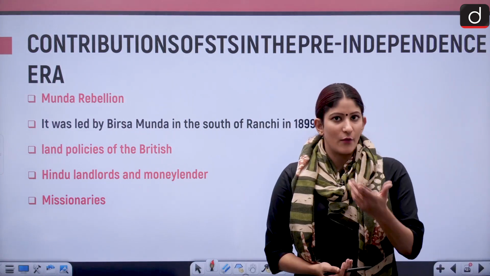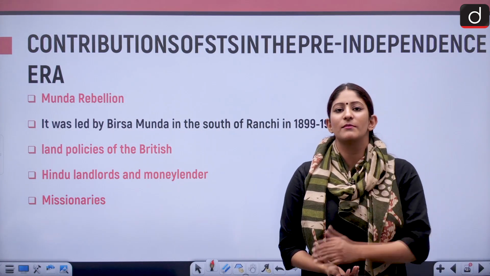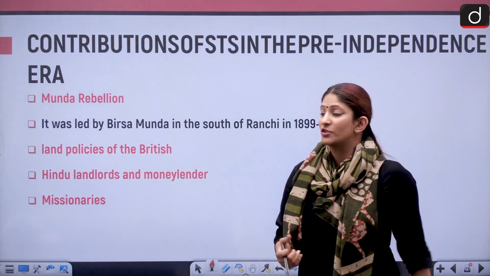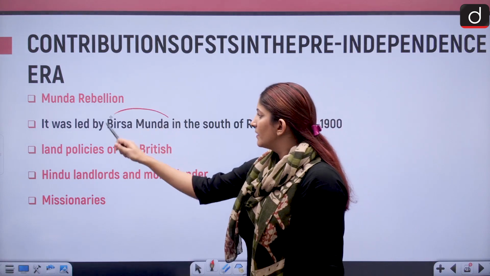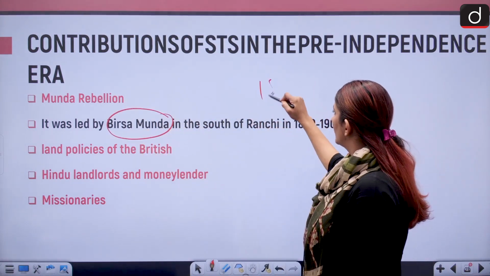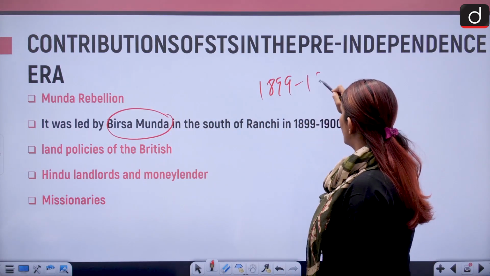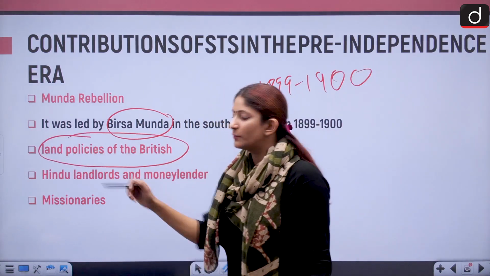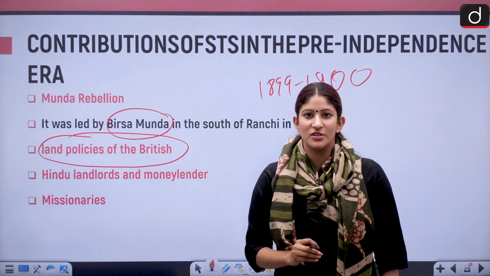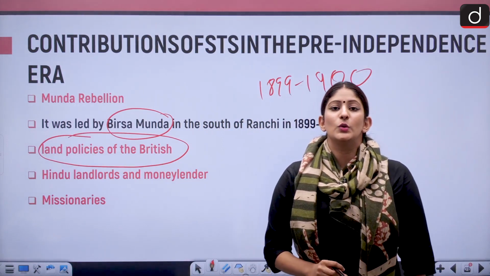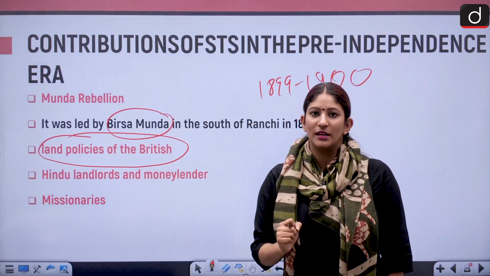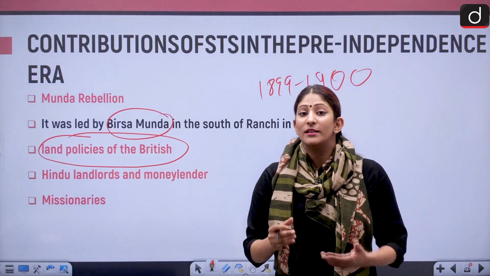Now, as I have already told you, and we have of course studied about it so many times, this is the revision, and for those who are new, kindly pay attention. So it was led by Birsa Munda. Remember the timeline. And what was it against? It was against the land policies of the British when they started to intrude into the land matters of the Munda community. Now what started happening?